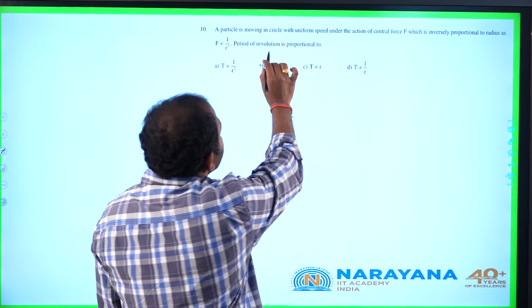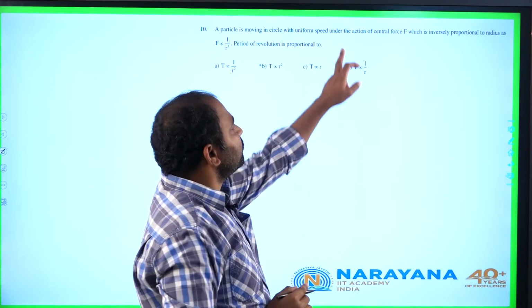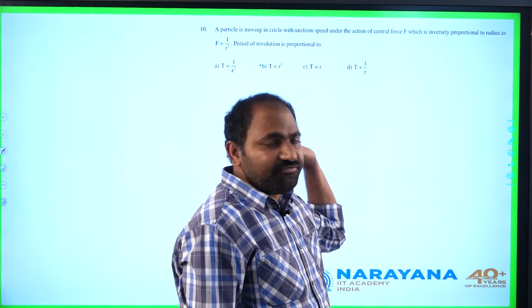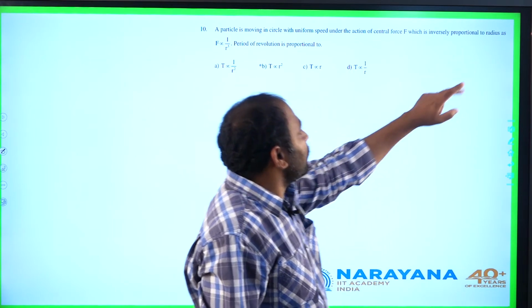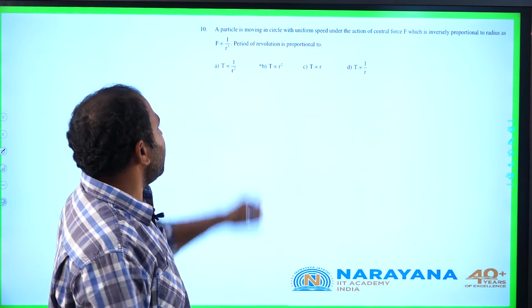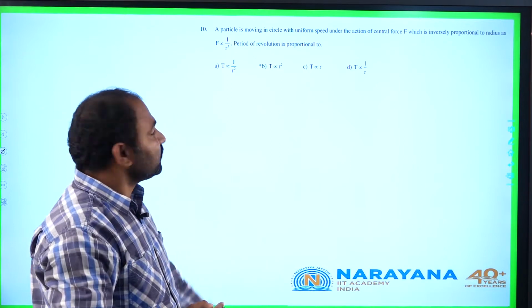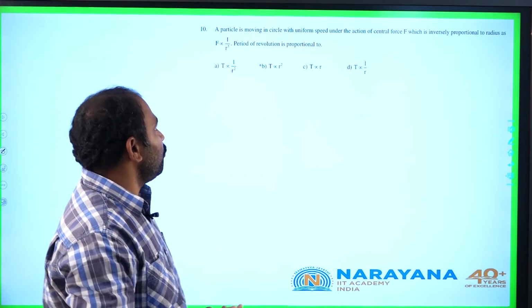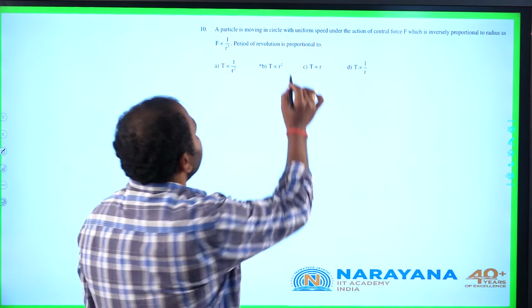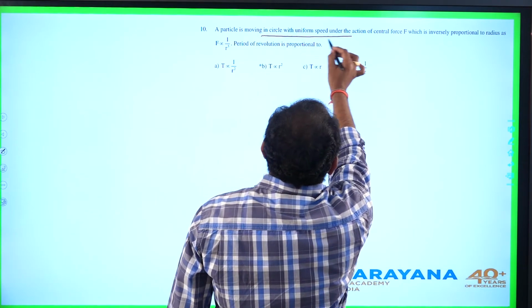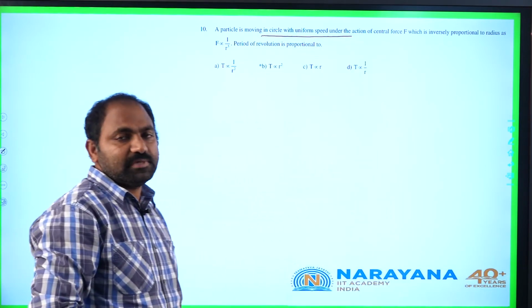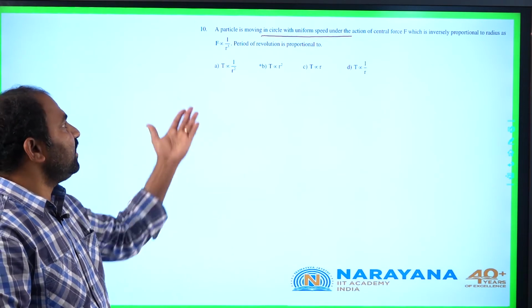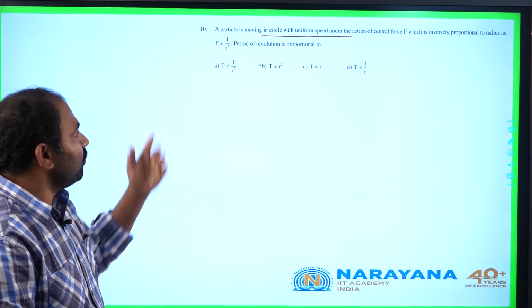A particle is moving in a circle with uniform speed under the action of central force F, which is inversely proportional to radius cubed, as F proportional to 1 by r cube. The period of revolution is proportional to what? It is mentioned that it is moving in a circle with uniform speed. So the path is already mentioned, the radius can be assumed as r, and the force power is given.